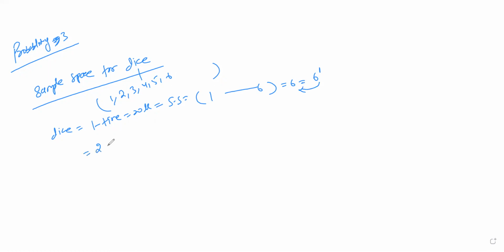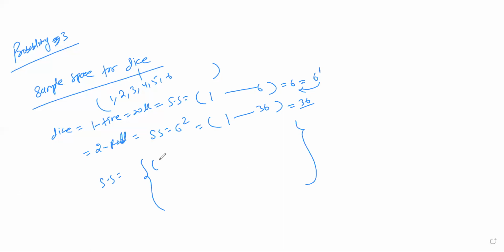Similarly, if you are throwing a die twice, the sample space will be 6 square, which is equal to 36. How? Because 6 square means the total sample space will be 36. First time 1 can turn up, second time also 1 can turn up.